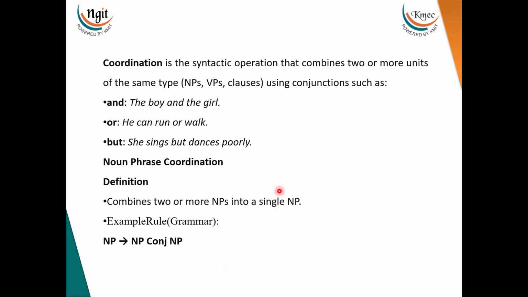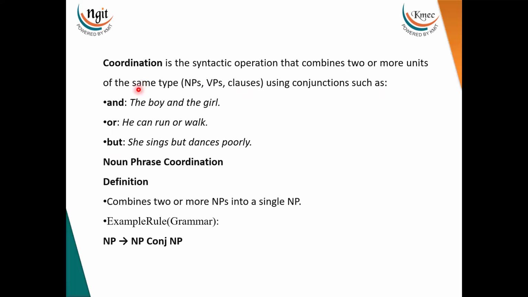So coordination is the syntactic operation that combines two or more units of the same type, that is noun phrases, verb phrases, and clauses, using conjunctions such as and, or, but, etc. Which means now we have seen the noun phrase coordination, and verb phrase is the current topic we are discussing.